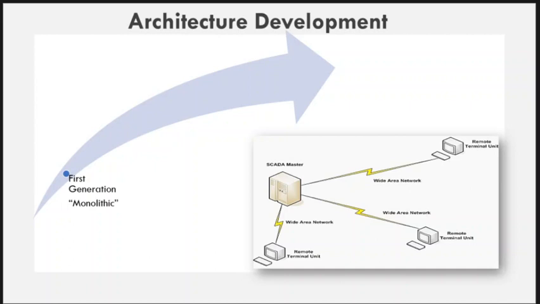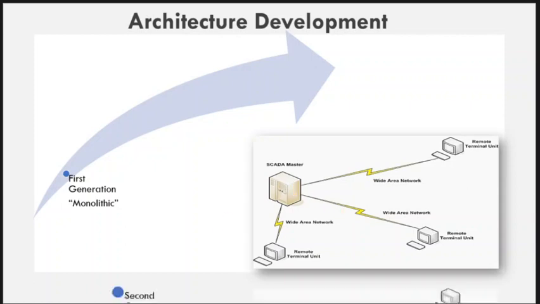This generation was developed during the 1970s, when we were using the mainframe topology, where we have only two components of the SCADA system, that is the RTU and SCADA master. SCADA master means the MTU, master terminal unit, and the remote terminal unit, and there is wired or wireless communication between these two units. There is no HMI or graphical user interface in this generation.